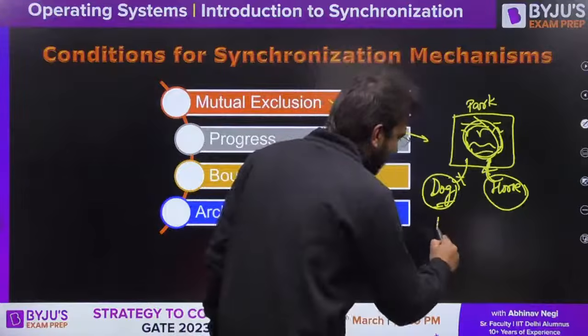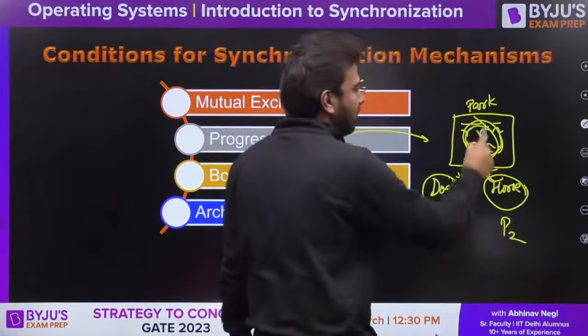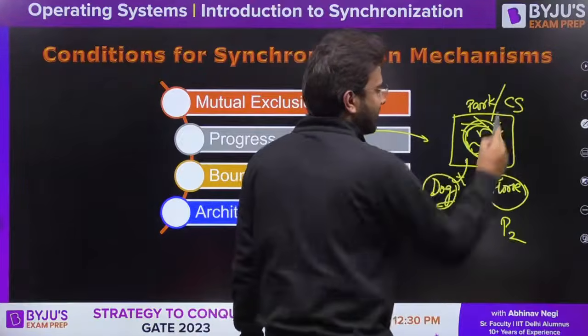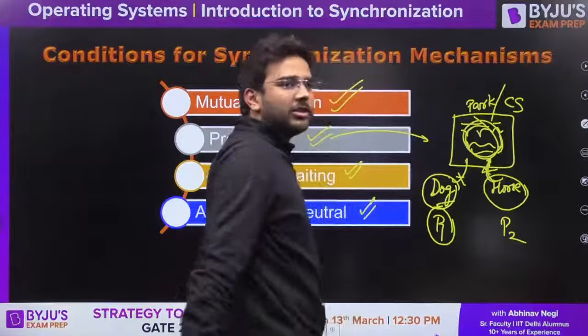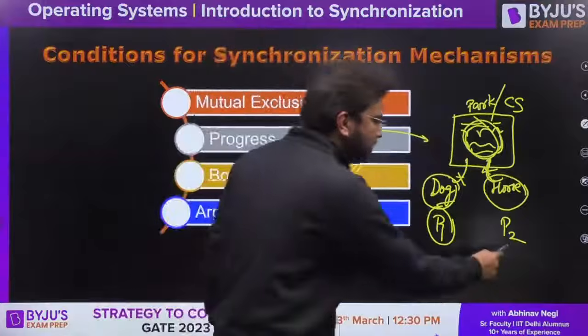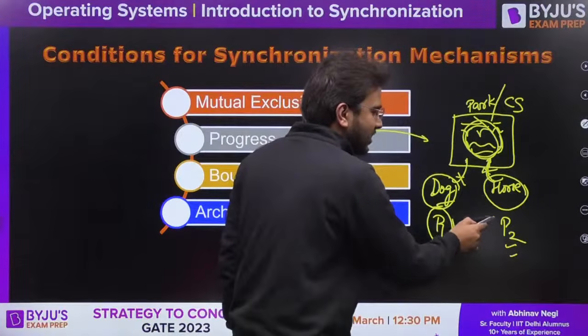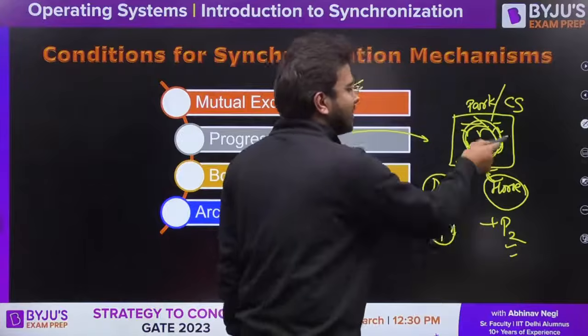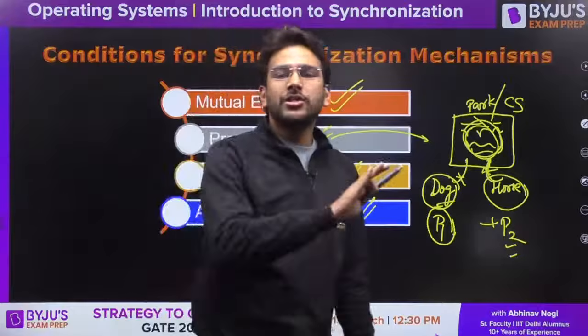Because let's say now you have process P1. Let's compare this with process P2. Let's say you have this critical section. P1 is not at all interested in accessing the critical section, but P2 is interested. But the P1 process is not allowing P2 to access the critical section. If this is the case, we can say progress is not there.